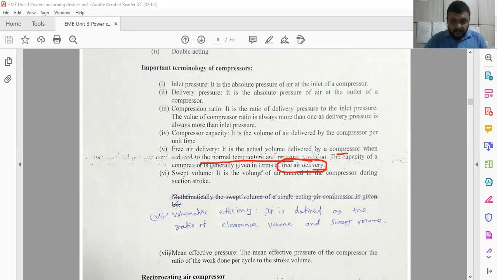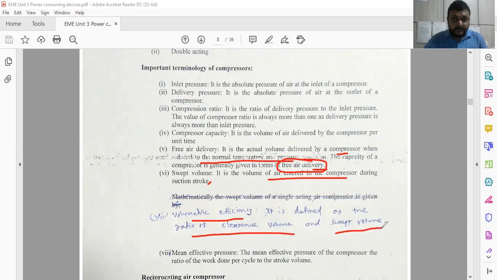Then swept volume is the volume of the air entered inside the compressor during the suction stroke. So swept volume is the actual volume of the air entered during the suction. Then efficiency. Efficiency decides in what terms the compressor is efficient in specific working conditions. So it is defined as the ratio of clearance volume to the swept volume.